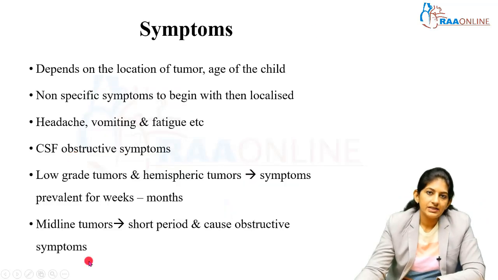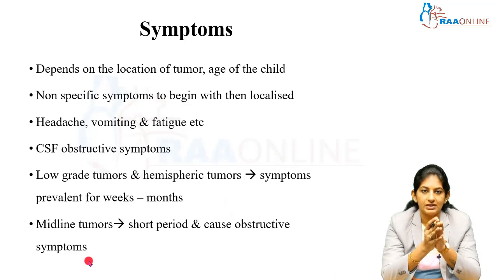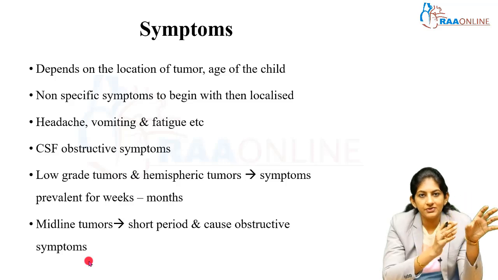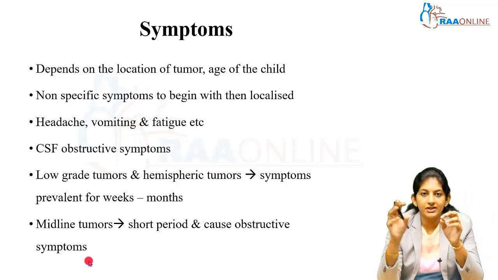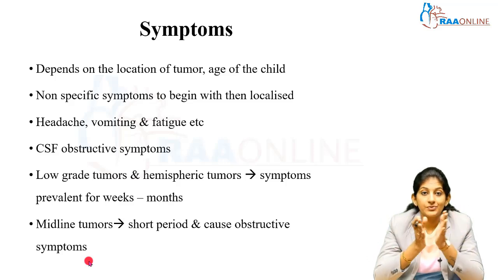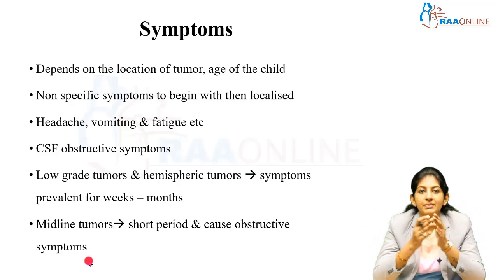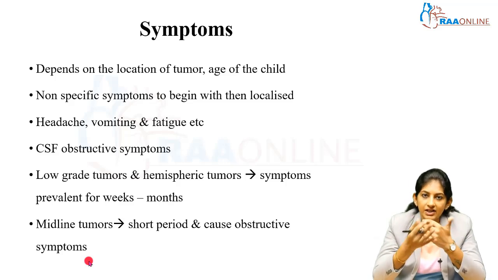So, symptoms of these brain tumors actually depend on the location of the tumor, isn't it? If it is present in the hemisphere, the symptoms vary. If it is present in the brainstem, the symptoms are going to be different. If it is going to obstruct the CSF pathway, it is going to cause hydrocephalus or raised ICP symptoms. Mostly, as general or primary care pediatricians, receiving a child with a primary brain tumor is going to be very rare.